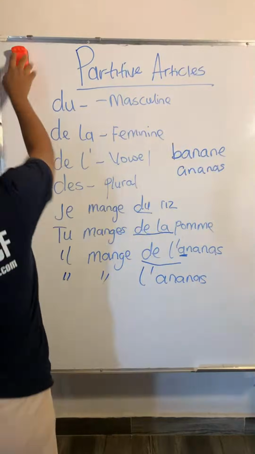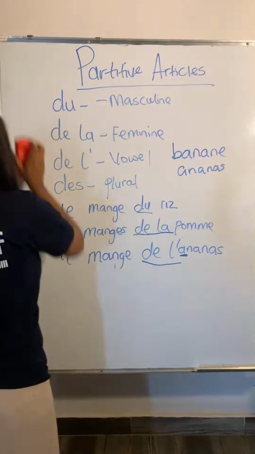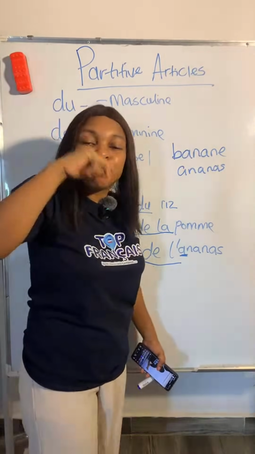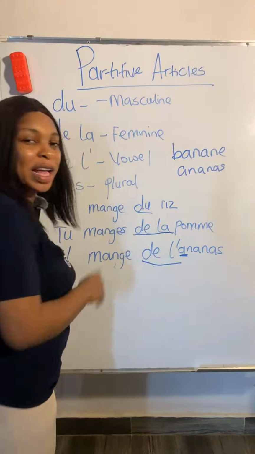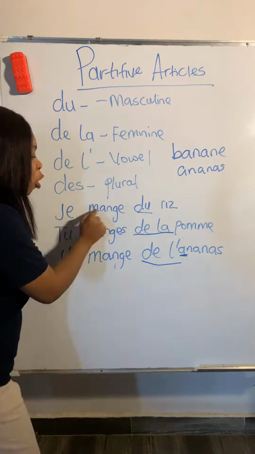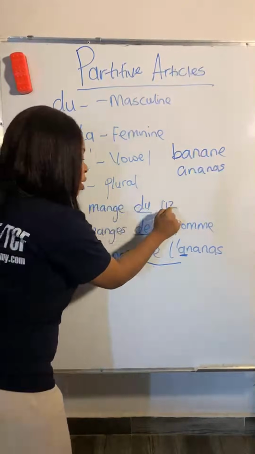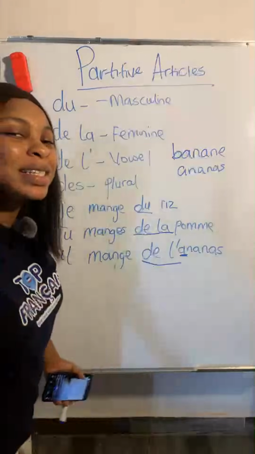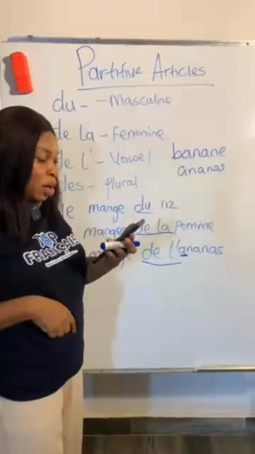Alright, so let's get on now to the next part. Don't forget it applies most times with food. When you do not have the specified amount of food you're talking about, you add your partitive article. Let's start from the top. Je mange du riz. I am eating rice. But if I want to say I am eating the rice, who's going to tell me that in the chat?